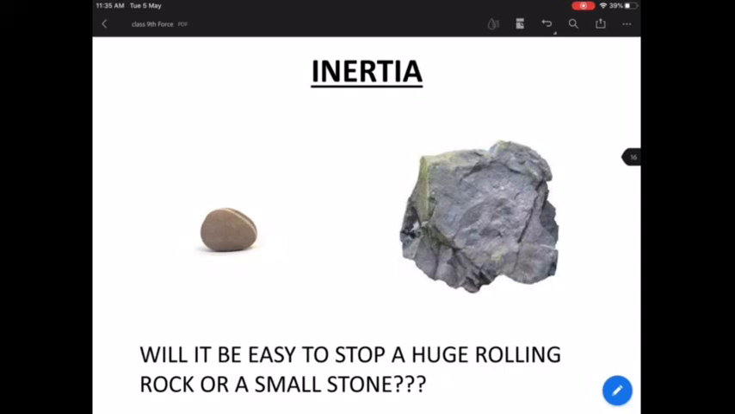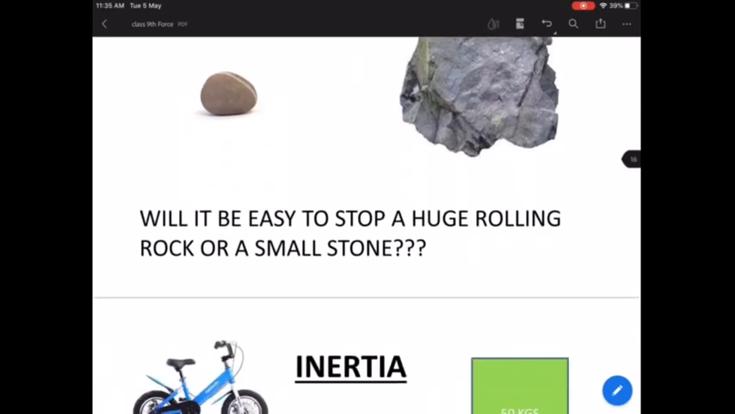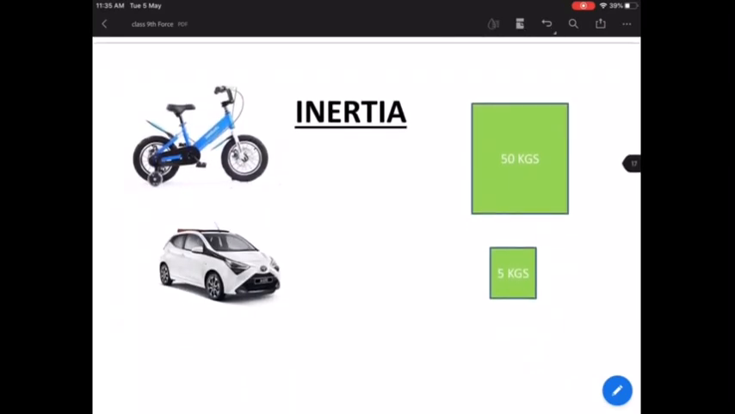Yeah, absolutely. The rock, which is heavy, has more mass, so it will have more inertia. Fine. Okay. Next, a few more examples. Which of them will again have more inertia if you compare a bicycle and a car? Just write your answers again in the chat box. Out of the bicycle and the car, which one will have more inertia?